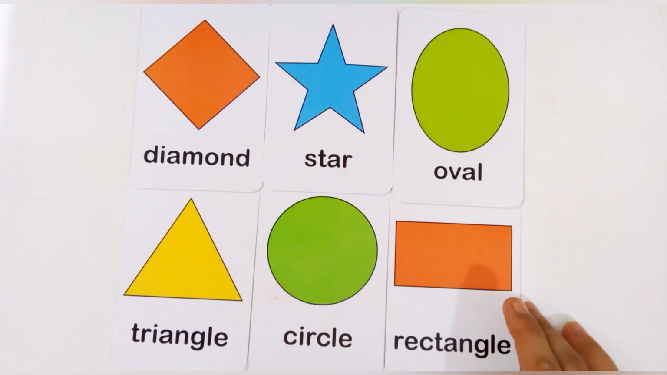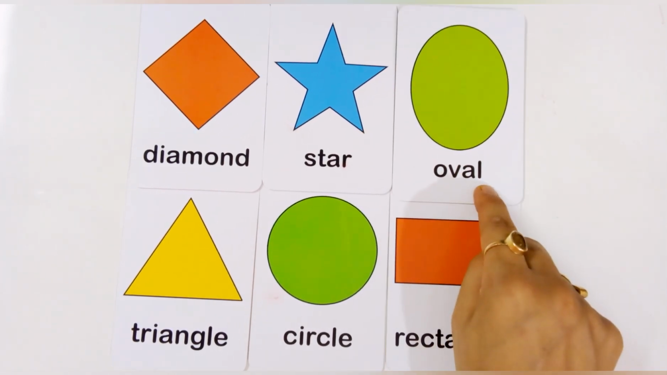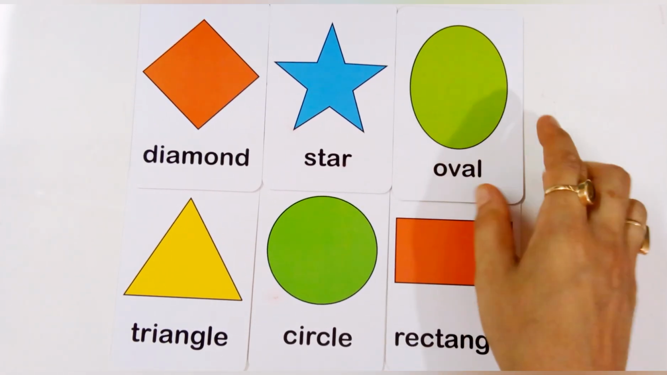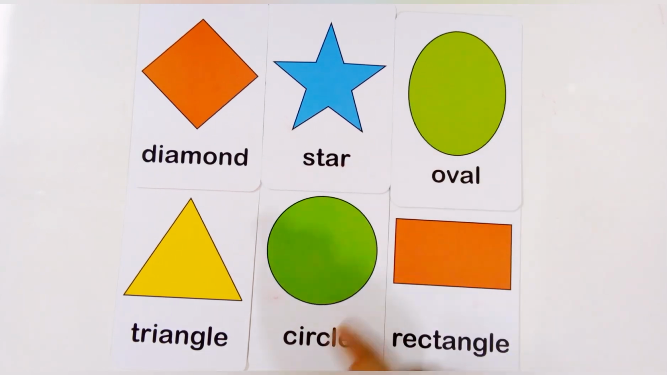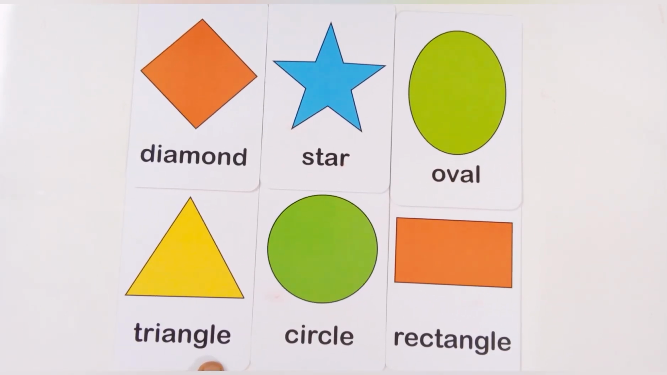O for oval. O-V-A-L, oval. This is oval shape. And the color is green. T for triangle. T-R-I-A-N-G-L-E, triangle.